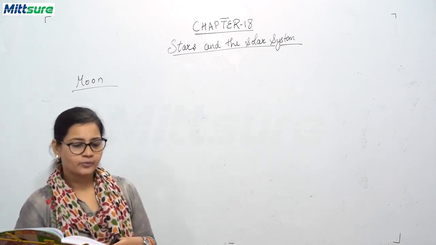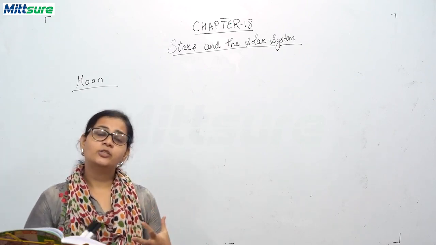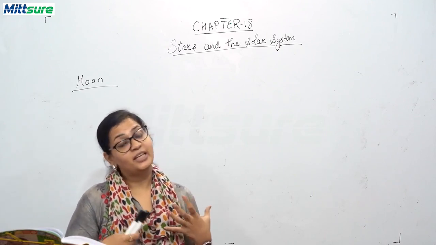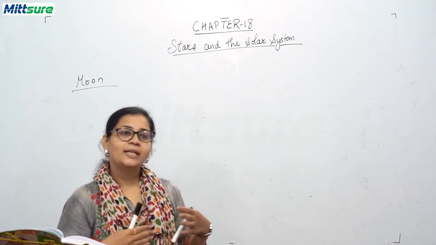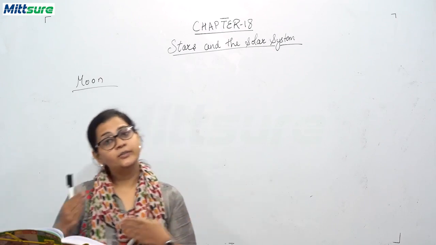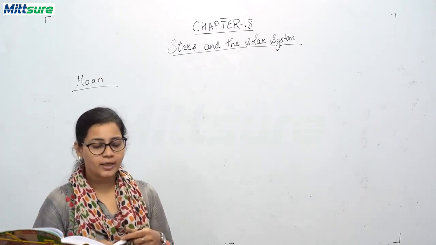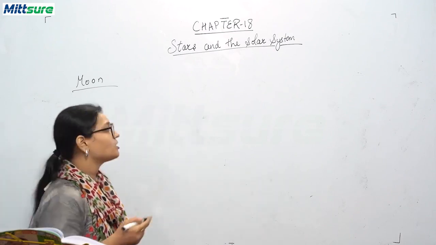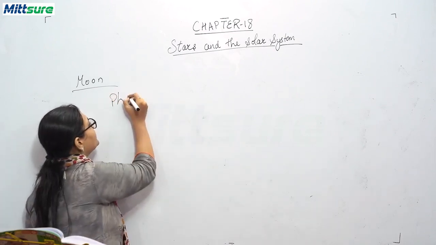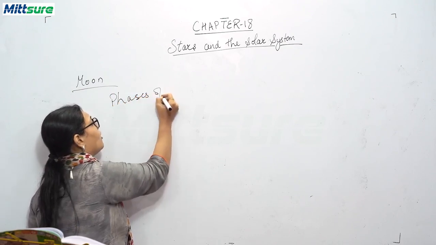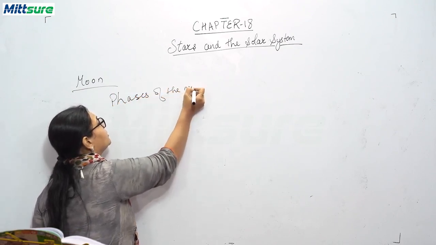Now, the moon was used as a device to maintain a time frame in ancient times, because the time between one full moon and another full moon is generalized as 1 month. Now we'll be discussing the phases of the moon.